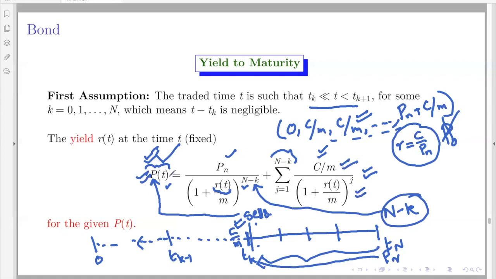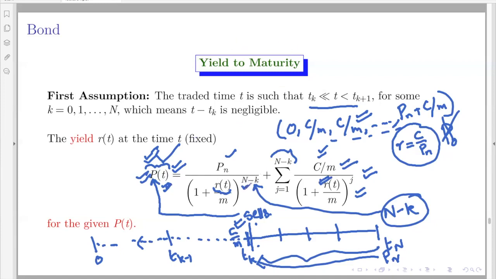But here the idea is not to calculate the current price, because we know the current price, the market has already fixed it and the trade already happened at the current price. So the interest is to find what could be the corresponding interest rate according to this current price. That is the idea of the yield to maturity.